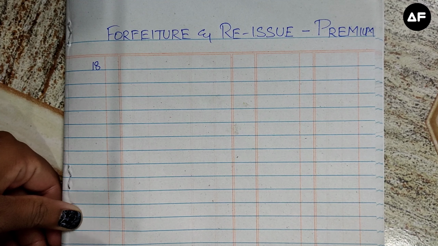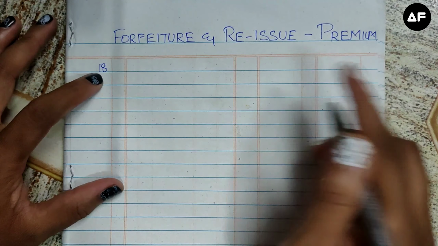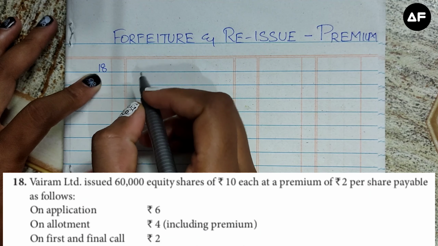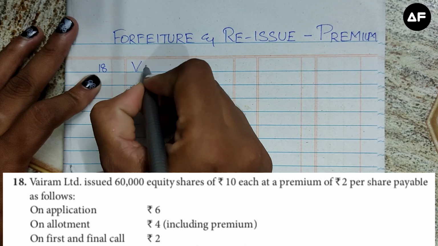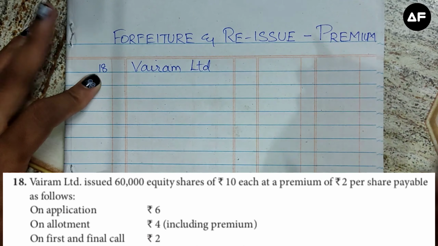In this video we are going to see about forfeiture reissue with premium. So this is sum number 18 from standard 12 Samachir book. The sum is about Vyram Limited. So he is the owner of that particular organization.